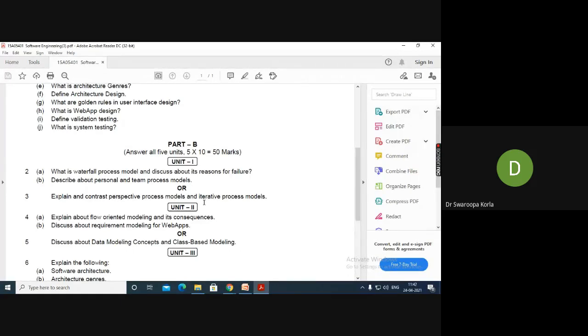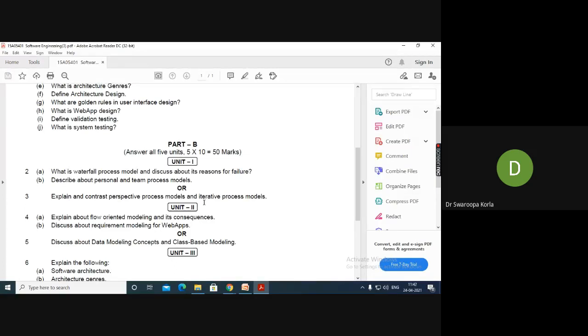But still it was a failure model, because one important point I told you: before starting each and every phase, you need to finalize the previous phase outputs. For example, in communication, you should be able to finalize the complete project definition and requirements. Before going to the construction stage, you need to finalize the modeling and design.